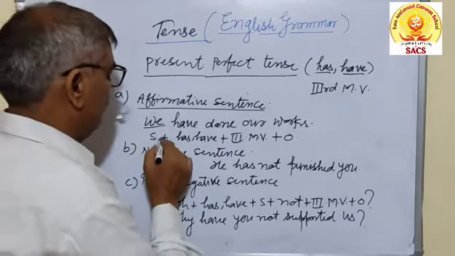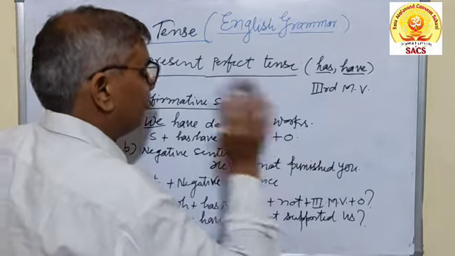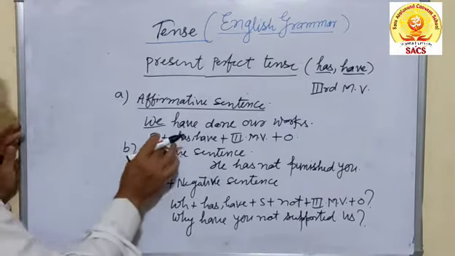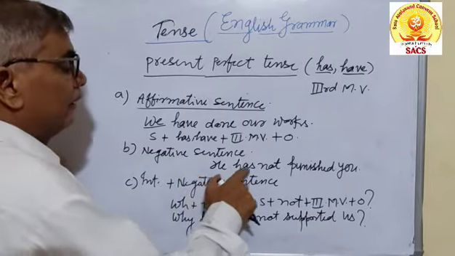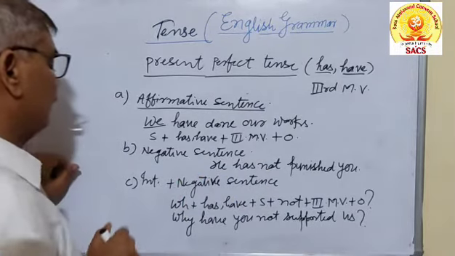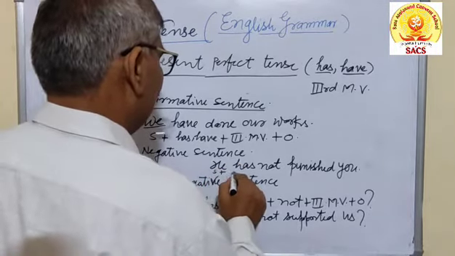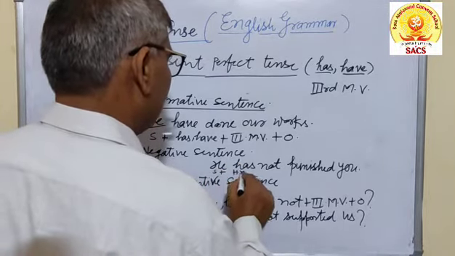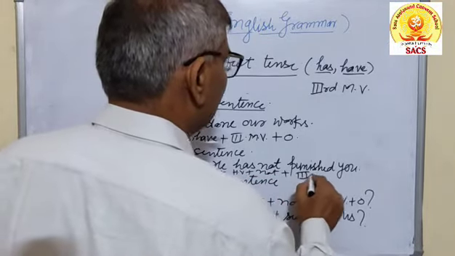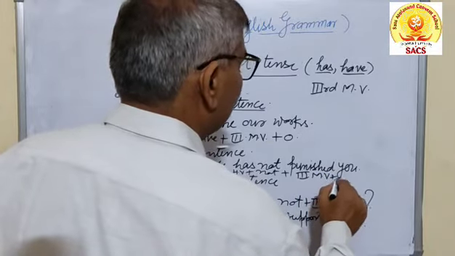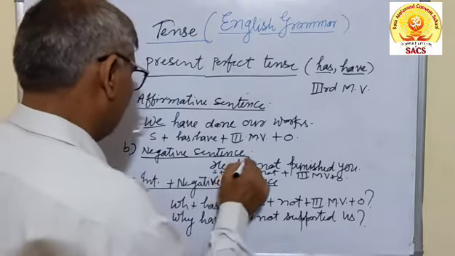Then the formula you can say: subject plus has, have, are plus third form of the verb plus object. This is the basic thing. You can say it and you can translate on this basis. In negative sentence, he has not punished you. It may be written like so: subject plus helping verb plus not plus third form of the main verb, then object. Then the interrogative and negative sentence you can write like so.